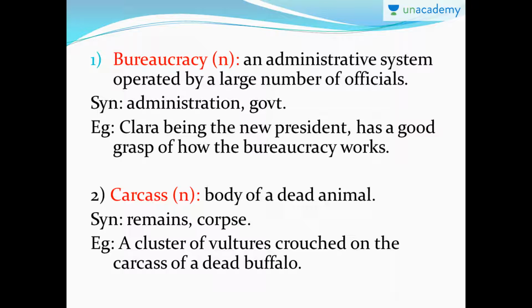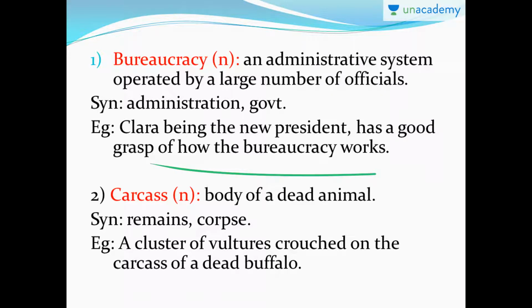called as bureaucrats. Okay, so example, Clara, being the new president, has a good grasp of how the bureaucracy works. So Clara, being the new president, knows how the government offices actually function. Okay, that's the meaning of the first sentence.